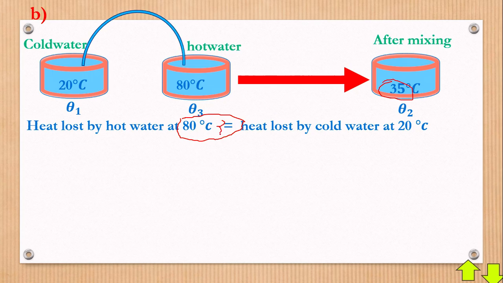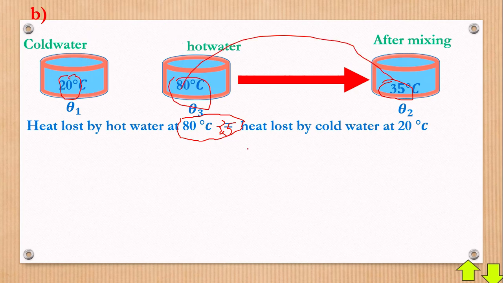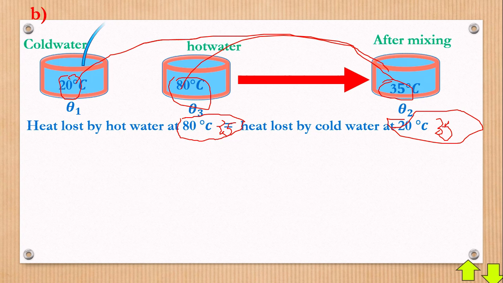Since we mixed the 80 and it gave us 35, it means that this 20 and 80 contributed to the coming of 35. So that's why I have 80 and 35, and this 20 also contributed to that 35, that's why I have 20 and 35 degrees.